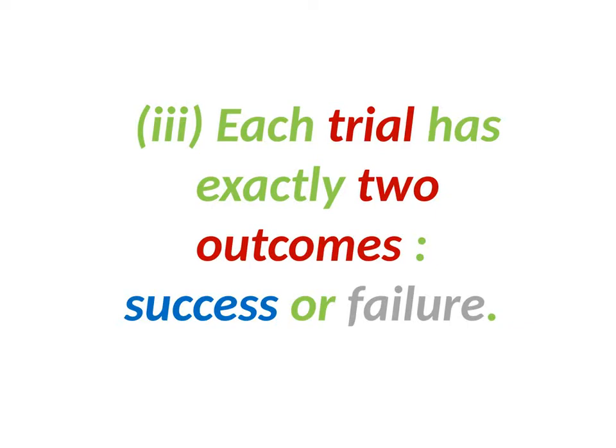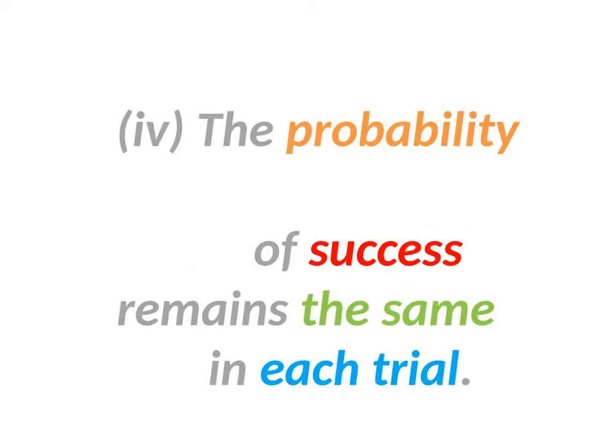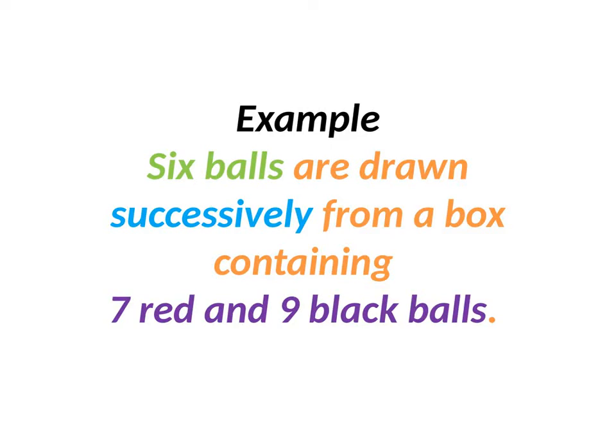Now the fourth condition is the probability of success remains the same in each trial. If there are 10 trials, the probability of success must be the same in all 10 trials. That is the fourth condition. If these four conditions are satisfied, then those trials are called Bernoulli trials. Let's see an example. Through this, you will understand Bernoulli trials.